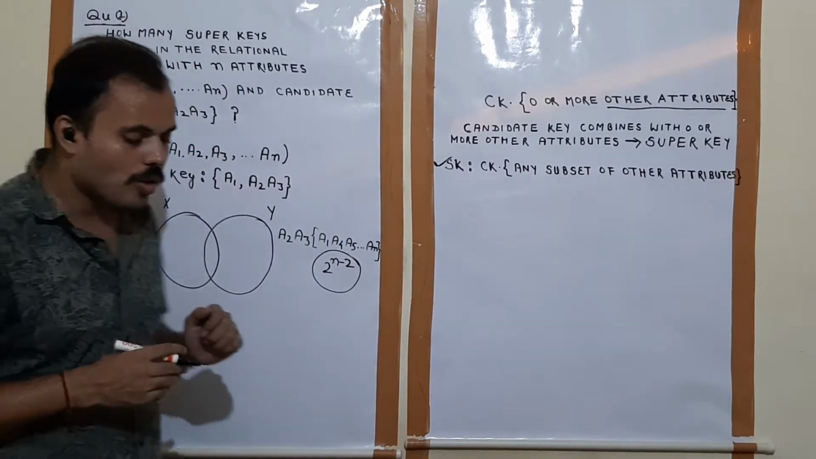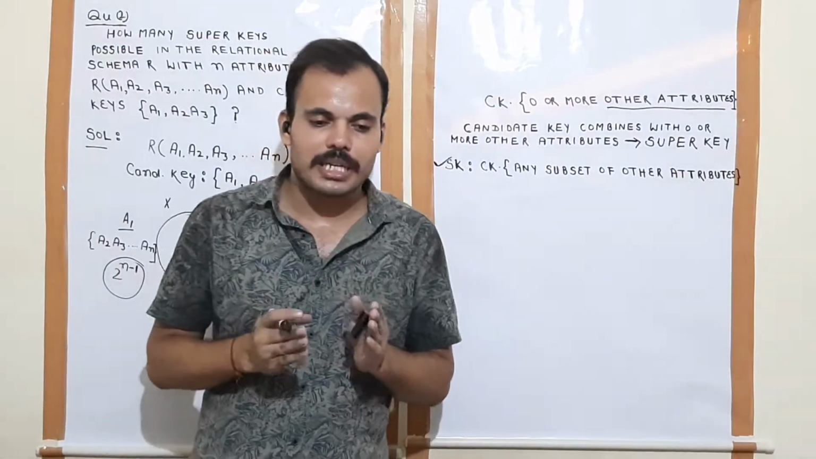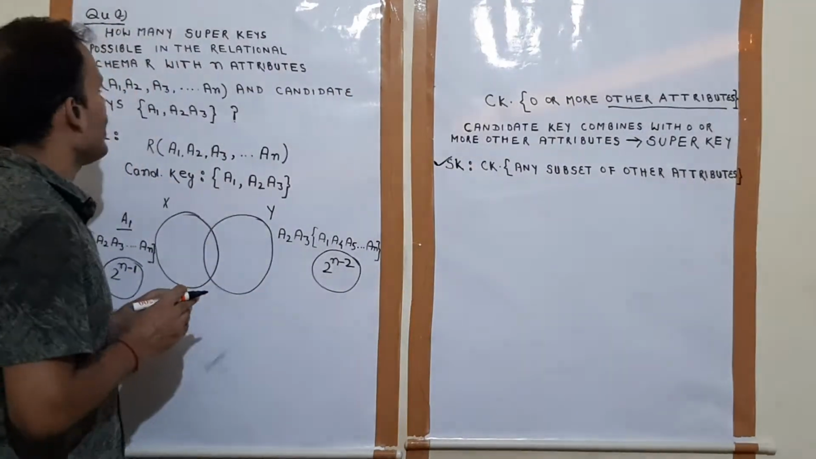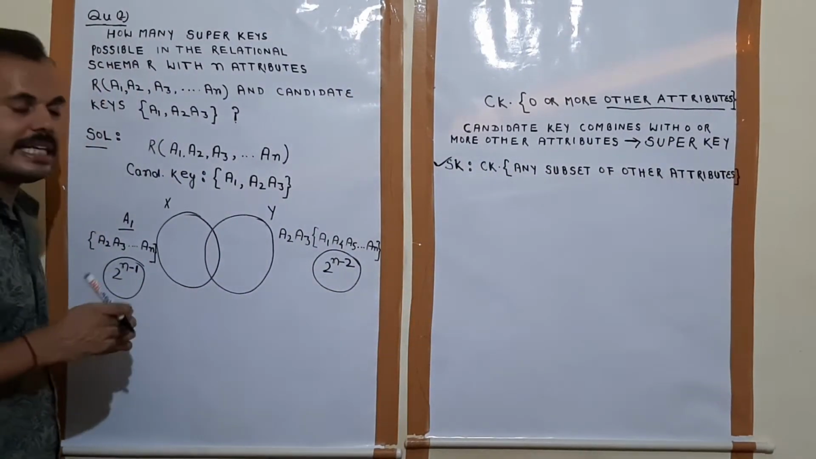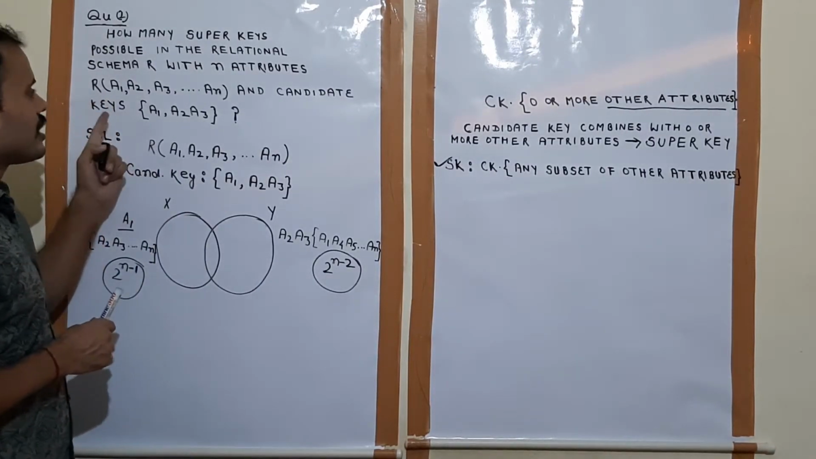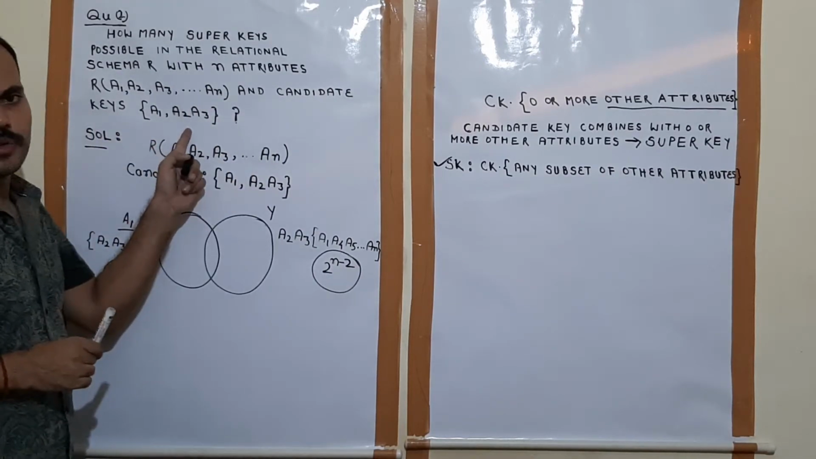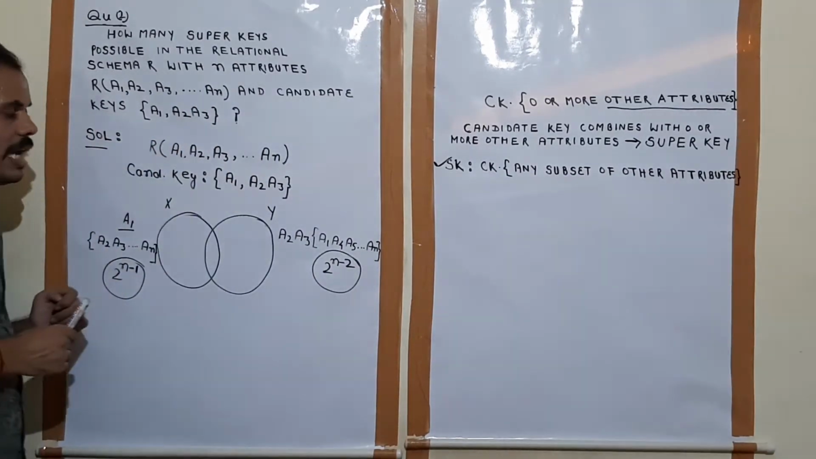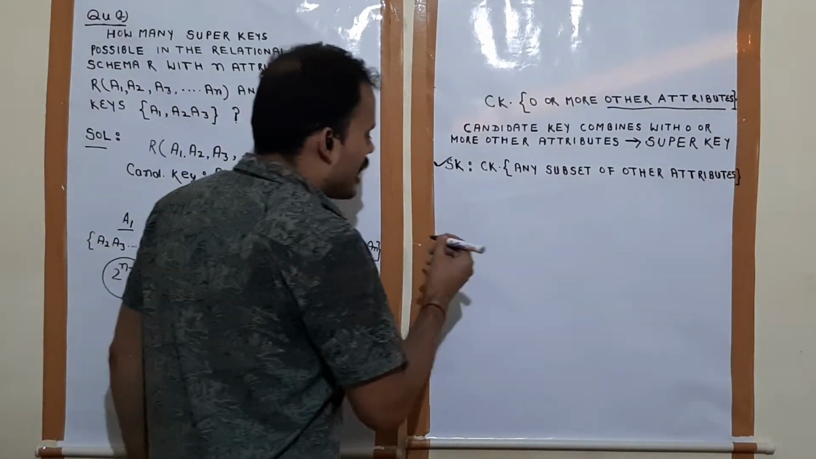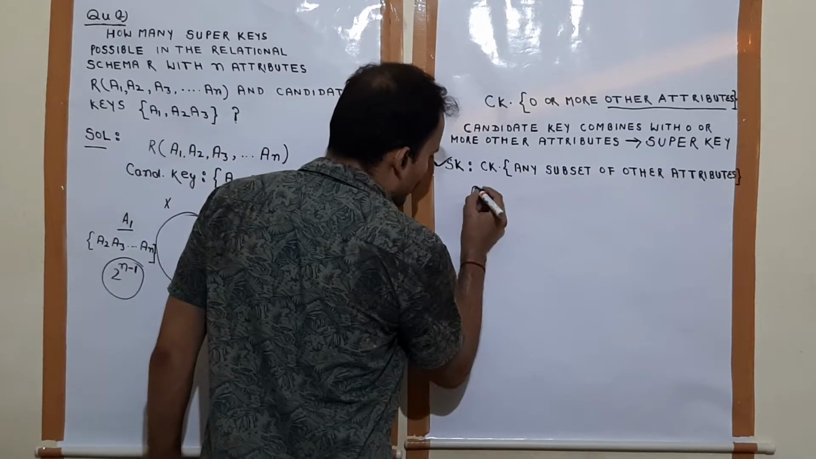Understood? And now we have to find how many super keys are possible in the relational schema R with n attributes and candidate keys a1, a2, a3. Now see, suppose R is a relation.